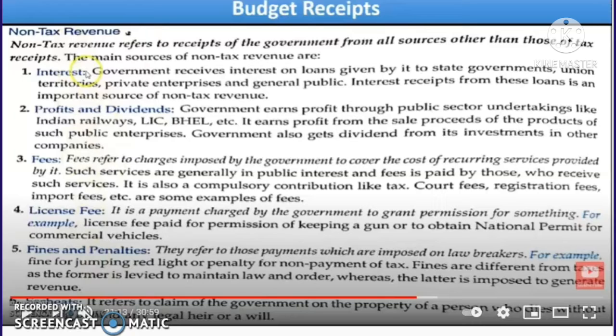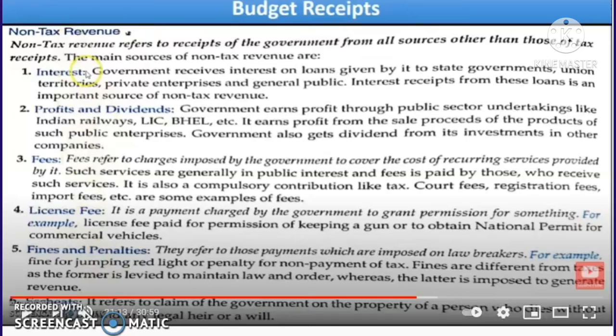Next is fines and penalties. They refer to those payments which are imposed on lawbreakers. So some people are breaking the law, and for them fines and penalties are imposed. For example, a fine for jumping a red light or a penalty for non-payment of taxes. Fines are different from taxes, as the former is levied to maintain law and order, whereas the latter is imposed to generate revenue. So that's a simple difference.